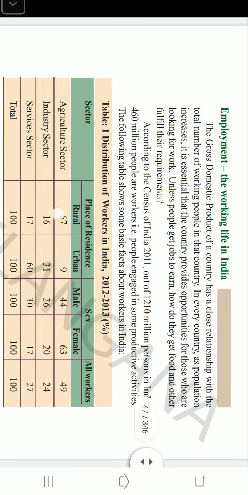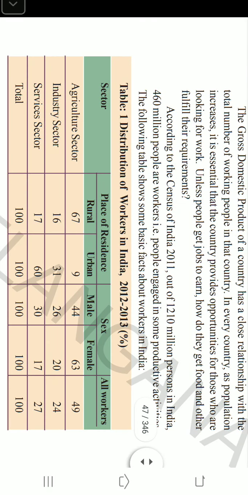As per the 2011 census, in our India, 1,210 million persons are working. We call them working people, in which 460 million workers are engaged in some production activities.